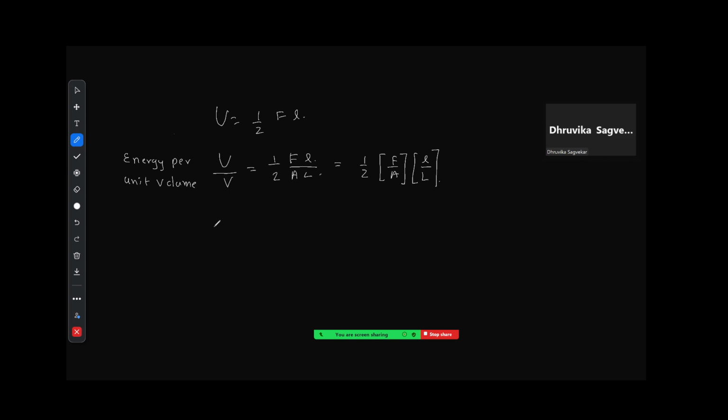So energy density, that means energy per unit volume, is given by half stress into strain.